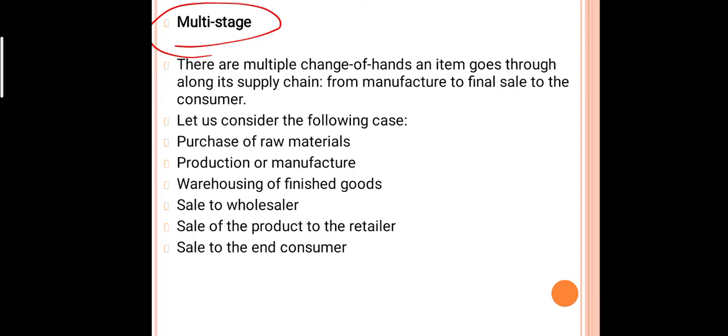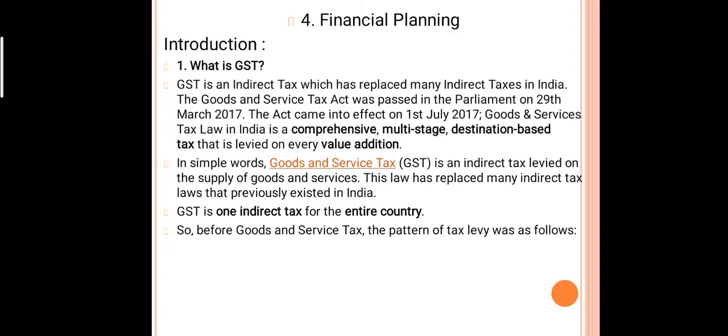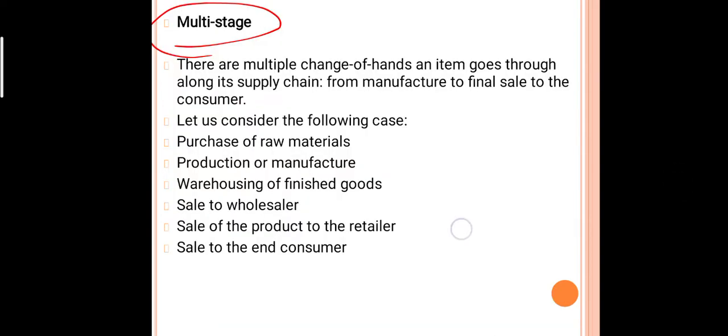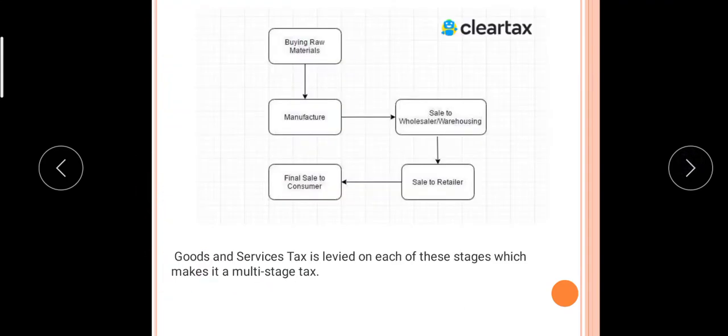Then it is sold to the wholesaler. Then the wholesaler sells the product to the retailer, and from the retailer we purchase. So the product goes through these different stages, and therefore it is called multi-stage GST.